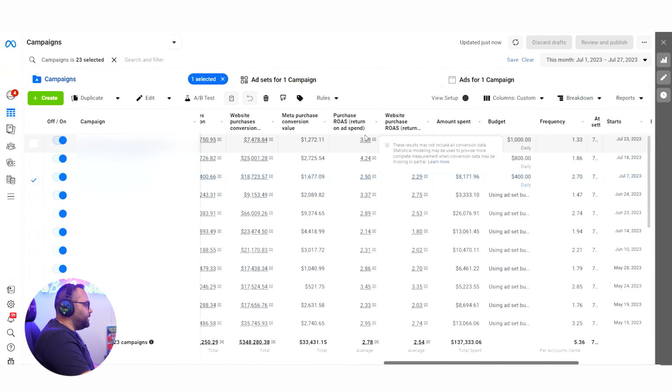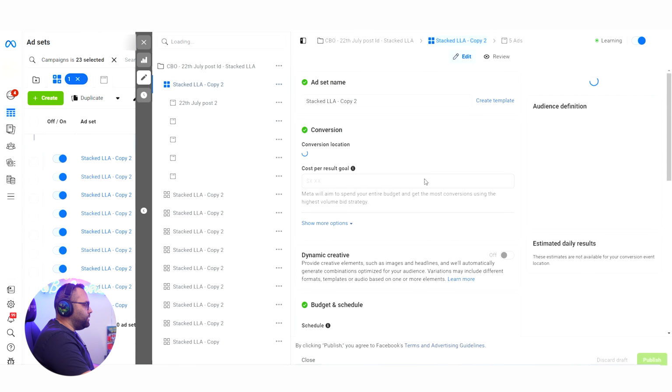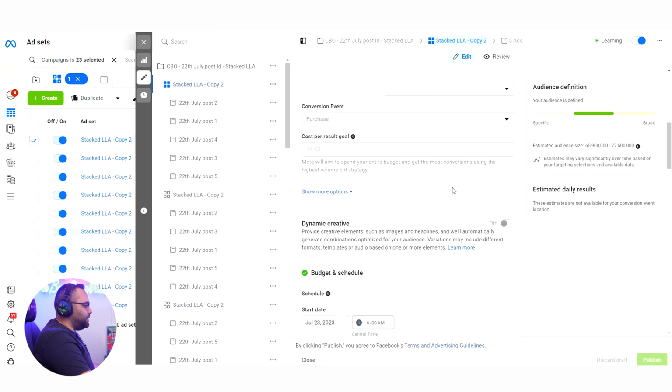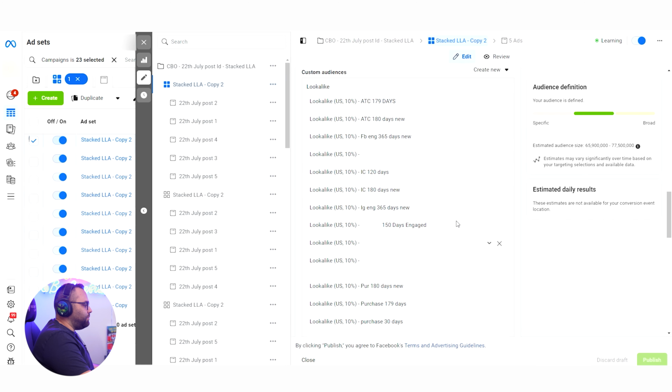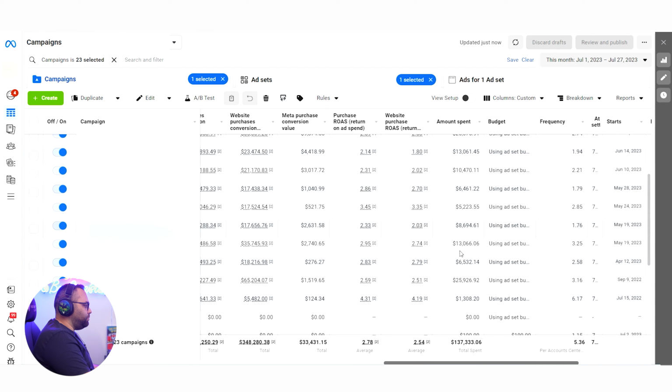And the stacked lookalikes, for the people that don't know, it's basically when you take all of these different lookalikes of 10%. Sadly, I have to hide some of these. And when you take all of these 10% lookalikes and stack them together, you can have a better estimated audience size. So in this situation over here, we have 1 Advanced Plus, 2 Advanced Plus, 3, 4, 5, 6, 7, 8.